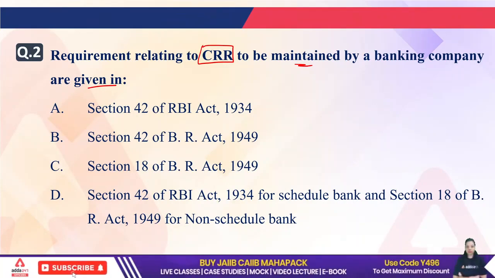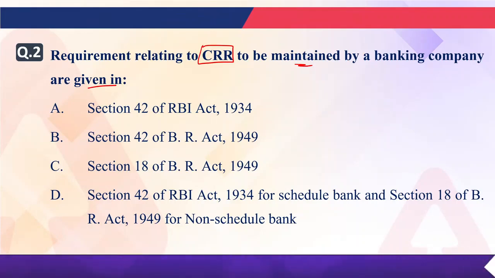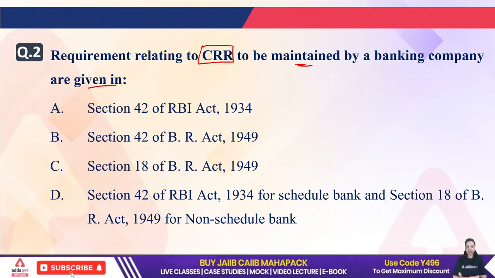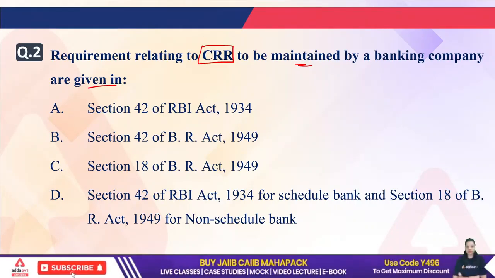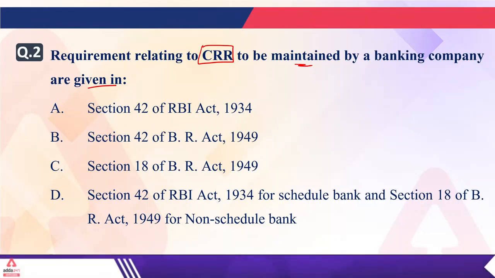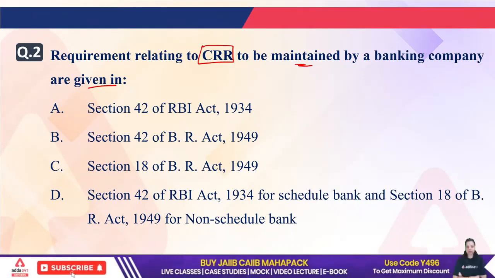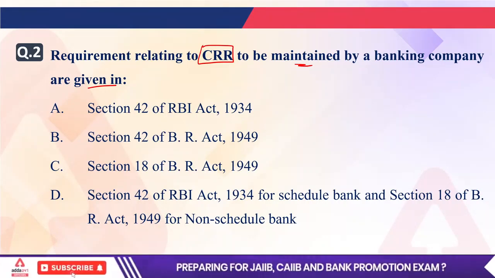So the question is asking, the requirement relating to CRR to be maintained by a banking company is defined under which of the following sections? A, B, C or D? D and B, we are getting two options.